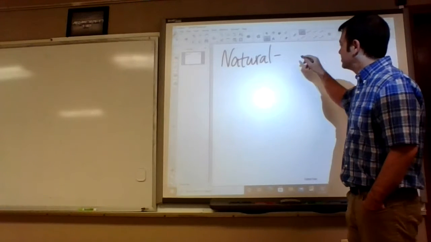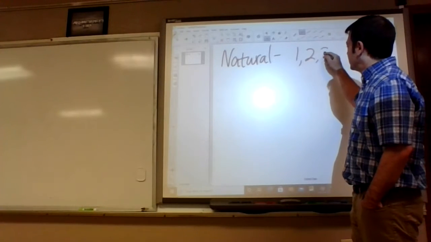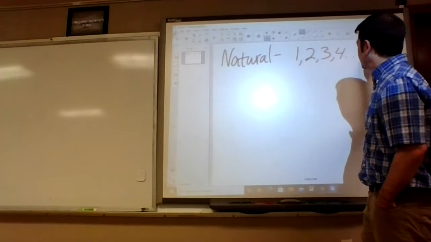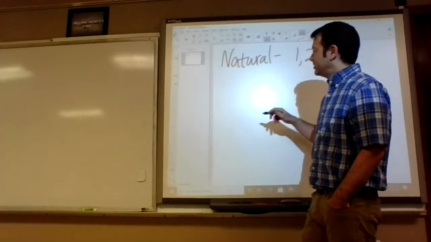Naturals are like 1, 2, 3, right? Yeah, sometimes they're called counting numbers. 1, 2, 3, 4.